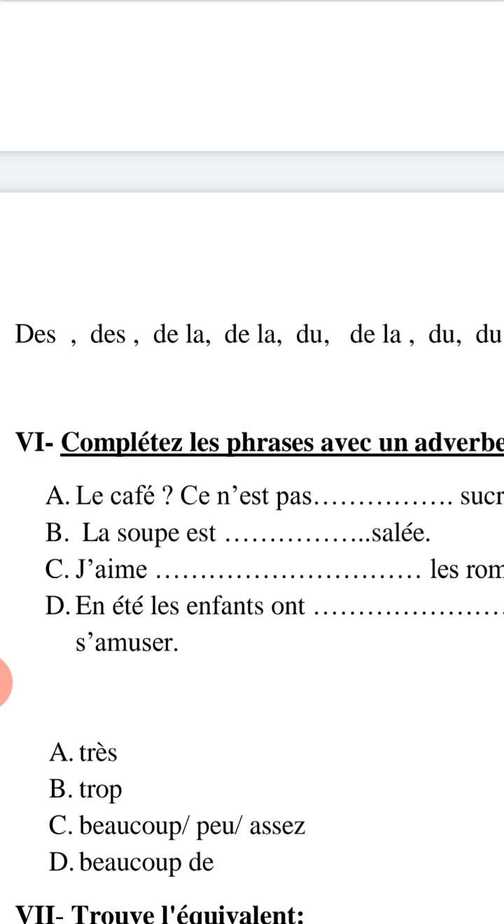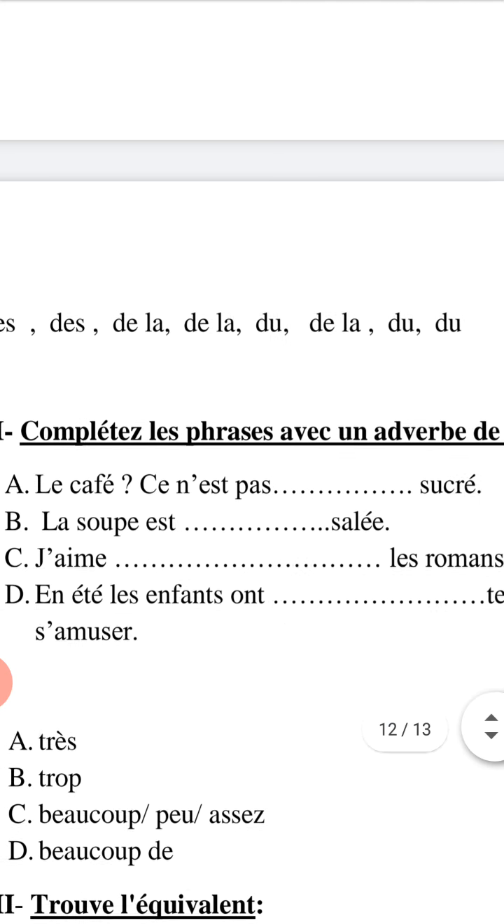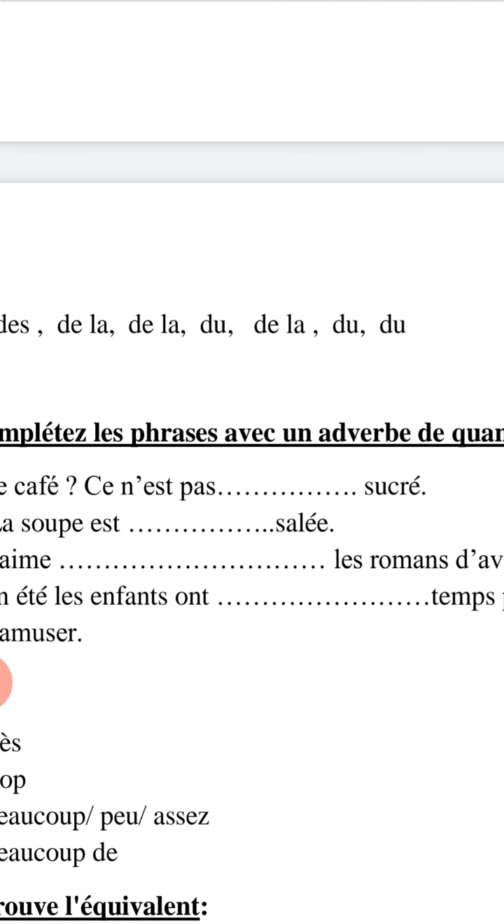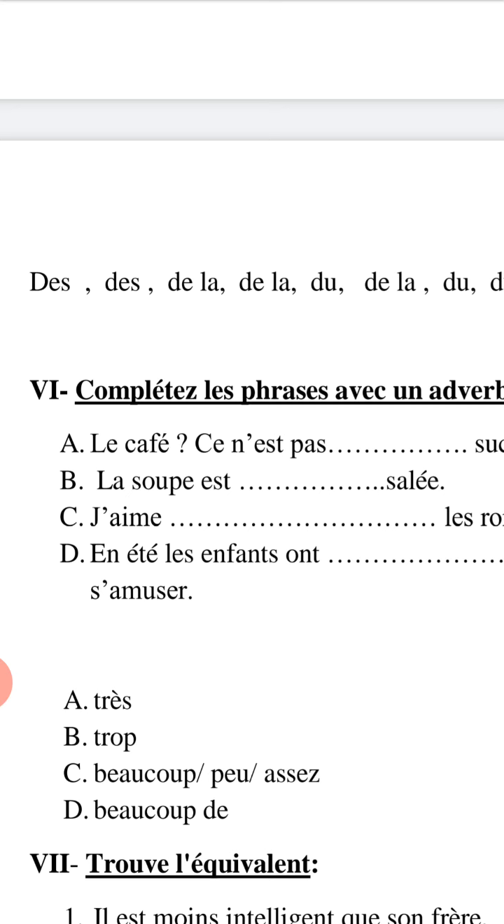Last one. En été, les enfants ont... The children have a lot of time. Or we can say a lot of time, or we can say enough time. But if you wanted to say a lot of time, beaucoup de temps. We say beaucoup de temps, a lot of time. Temps, it means here time. So beaucoup de temps, the correct answer here if you wanted. I hope you understand les adverbes de quantité.